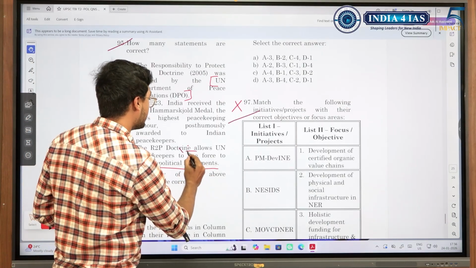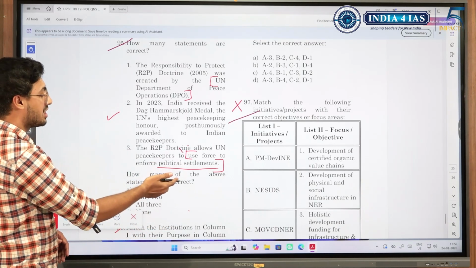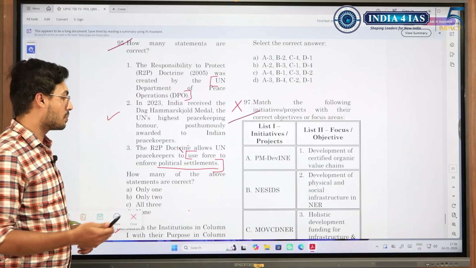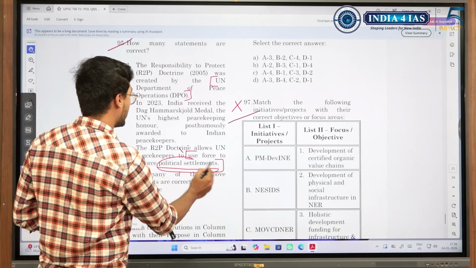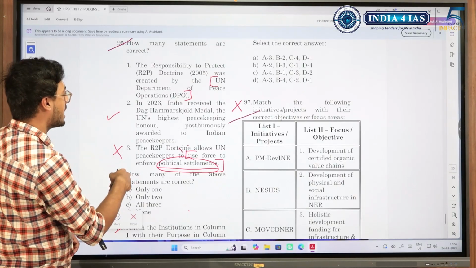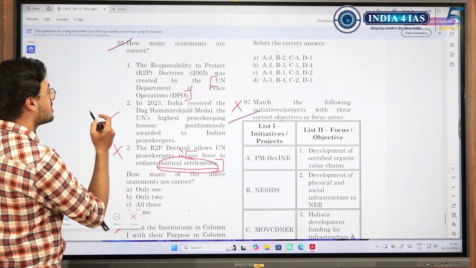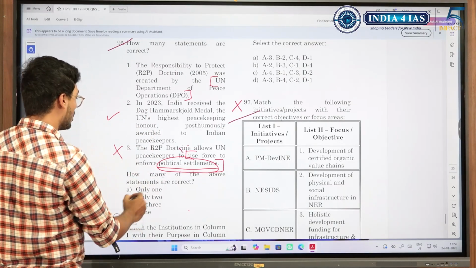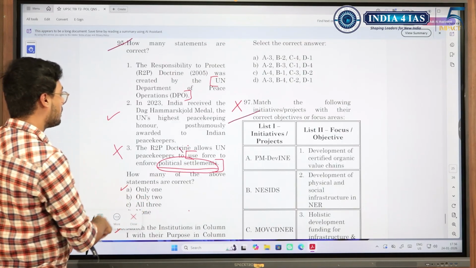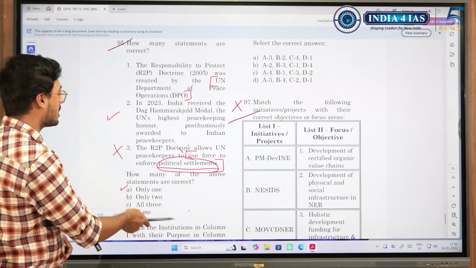Look at this statement. It is a negative statement. We are talking about peace and we are using force for political settlement. We might use force to reduce war or to protect human rights, but not to enforce political settlement. So this is wrong. We do not have 1, 2, 2, 3 so that we directly get the answer. So this was wrong. And among these two, if we were to consider the body to be wrong, then we would have gone with 1 or 2. So in this case, the answer is 1. If this was 1, 2, 2, 3 and 1, 2, 3 sort of option, had we eliminated 3, we would have got the answer.